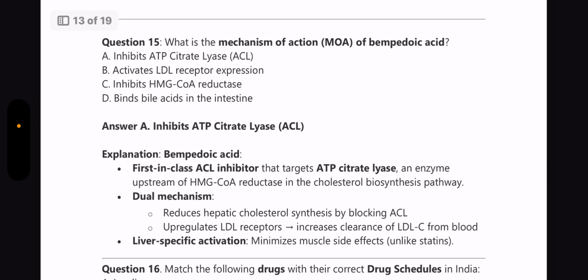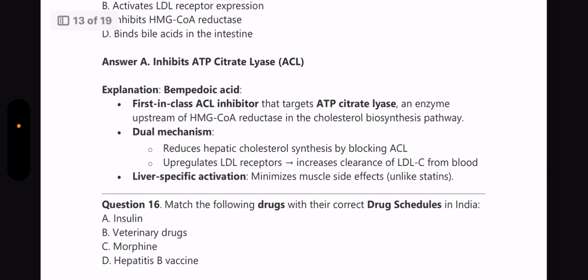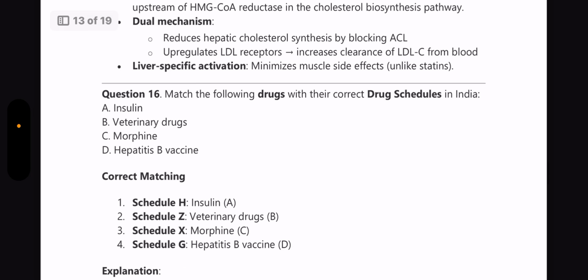What is the mechanism of action of bempedoic acid? Answer is it inhibits the ATP citrate lyase. First in class ACL inhibitor that targets the ATP citrate lyase, an enzyme upstream of HMG-CoA reductase in the cholesterol biosynthesis pathway, and it has dual mechanisms and also liver specific activation, which are mentioned in a little detail here.